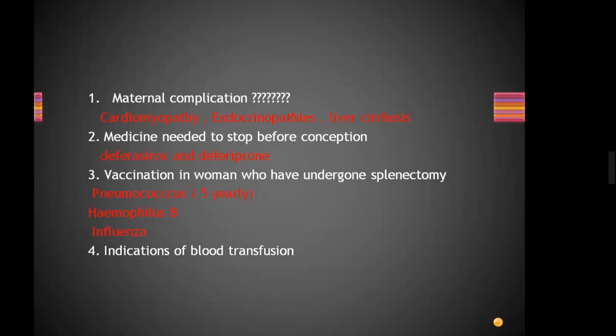Okay. Indications of blood transfusion. FGR, acute blood loss, hemoglobin less than 100, worsening of anemia, and previous blood transfusion. Worsening of anemia. Okay.